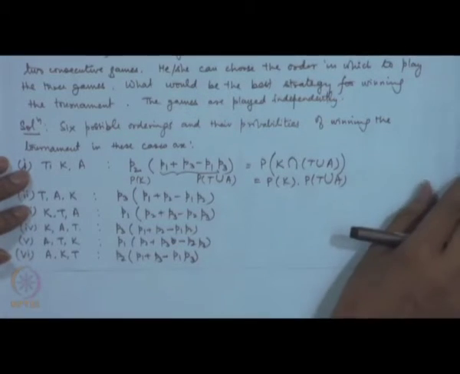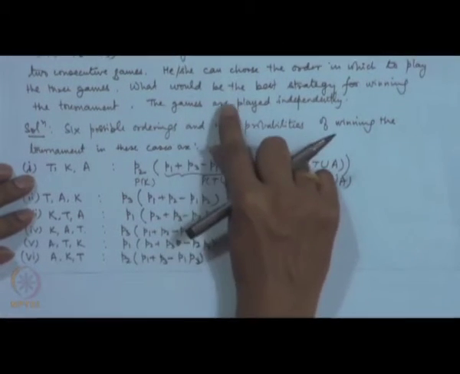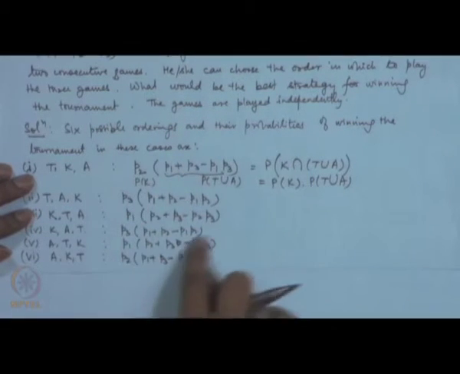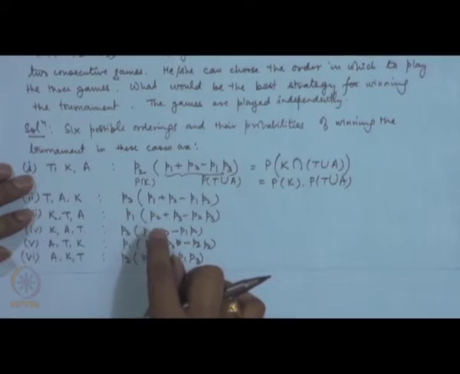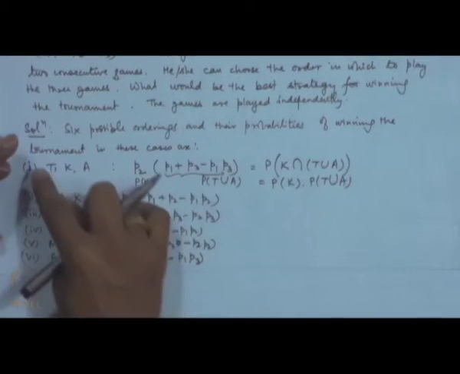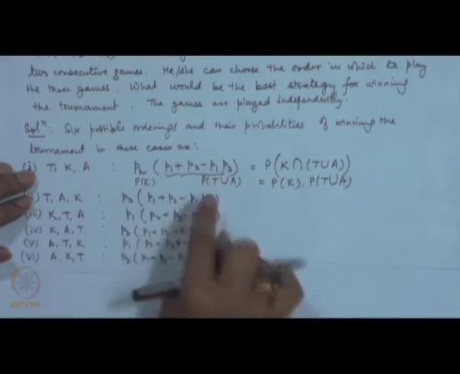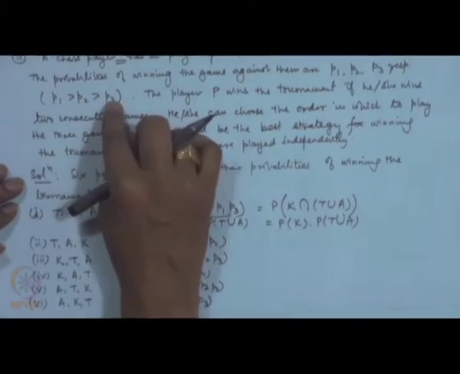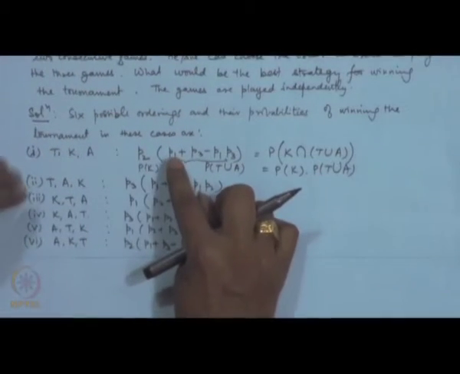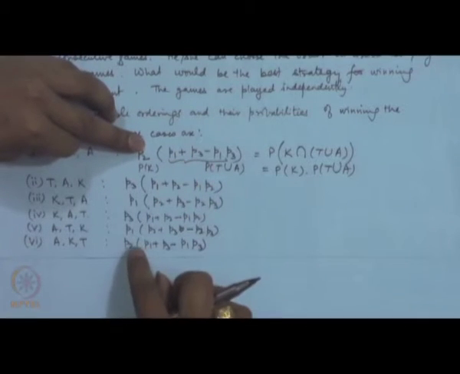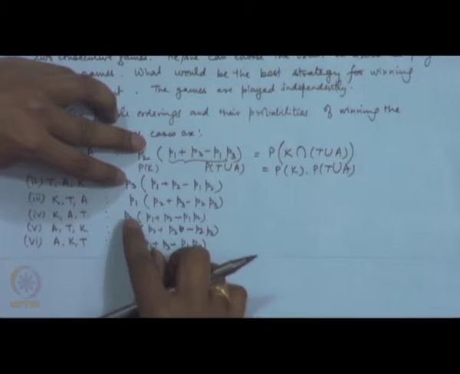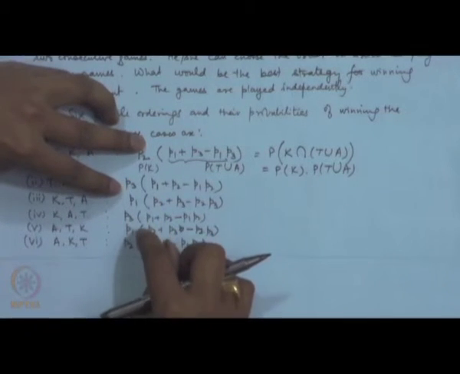Our original problem was that what is the best strategy for winning the tournament. That means, which of these options give the highest probability. So, we have to see that from 1 to 6 which value is the highest, given that P1 is greater than P2 is greater than P3. Now, you observe here the expressions: expression 1 and 6 are the same, expression 2 and 4 are the same, expression 3 and 5 are the same.